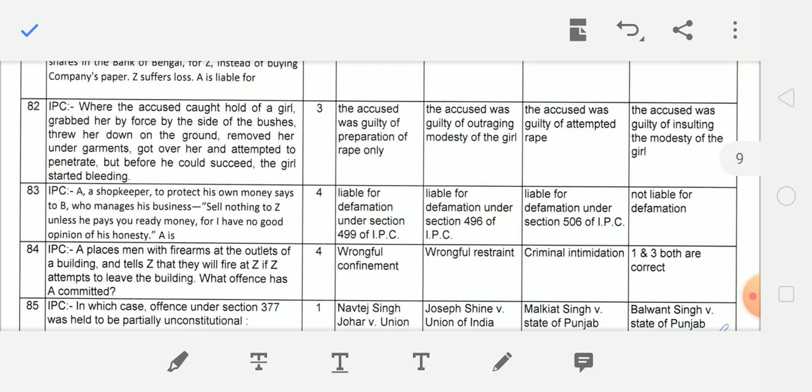Next question, where the accused caught hold of a girl, grabbed her by force by the side of the bushes, threw her down on the ground, removed her undergarments, got over her and attempted to penetrate, but before he could succeed, the girl started bleeding. The accused was guilty of attempted rape.